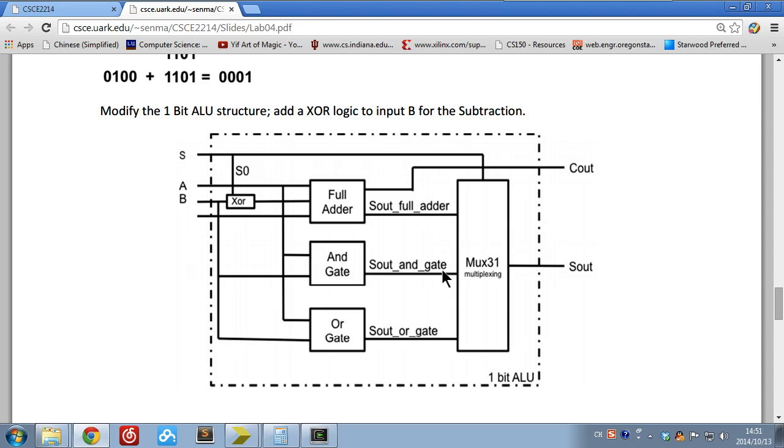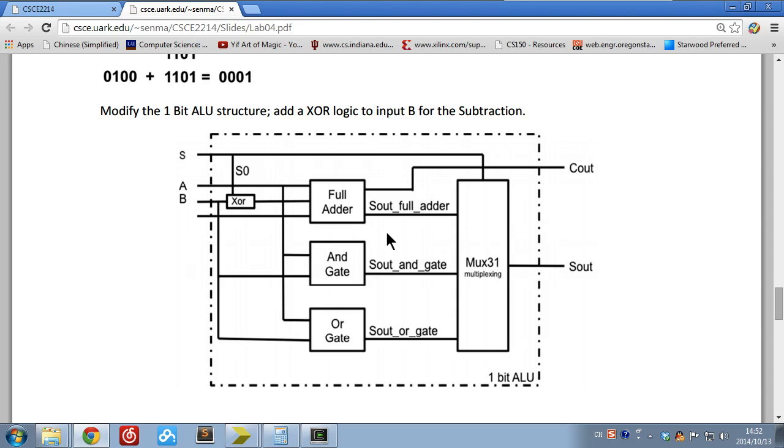There are 3 inputs for this MUX and 1 output. The output is based on the selection signal given from outside, which is S here. You give the value to S, and the MUX31 chooses its output from the full adder, the AND gate, or the OR gate. So it's 3 choose 1.